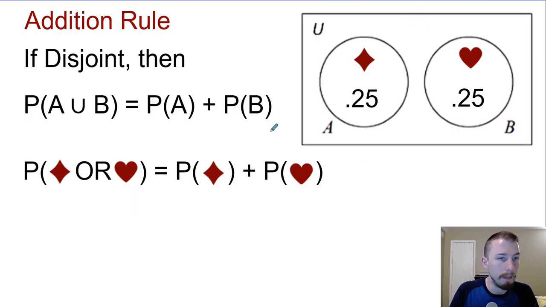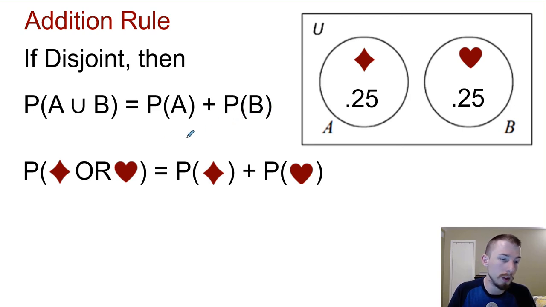Make sure we know how to do that. Addition rule. So this is not a general addition rule. We'll learn that one probably tomorrow, but this is just the addition rule. So it's for a special case. When they're disjoint, then the probability of A or B occurring is the sum of the two individual probabilities.